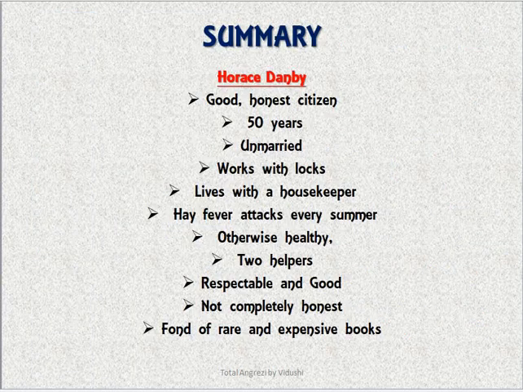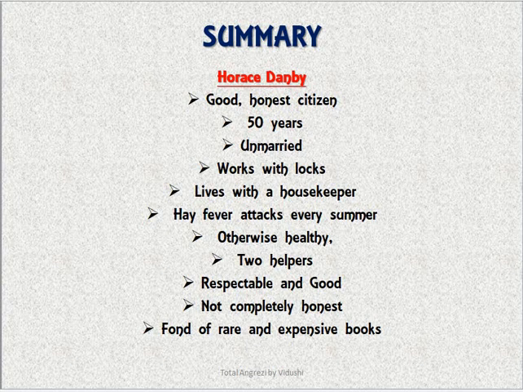Let us begin with the summary. Now we have the main character over here, which is Horace Danby. He is the one around whom the entire story revolves. Now I have given this a very nice split about this character. He is a good person. He is an honest citizen. He is around 50 years old. He is unmarried. He works with locks. He lives with a housekeeper who is always worried about his health. He is constantly attacked by hay fever in the summers, but otherwise he is a very healthy person. He has two helpers who help him with the work that he does. He is a respectable and good person, but he is not completely honest.